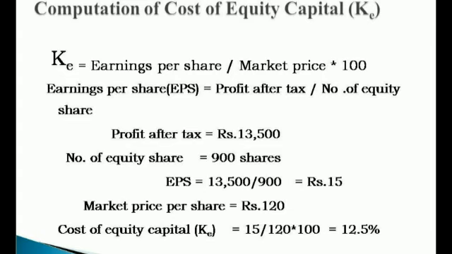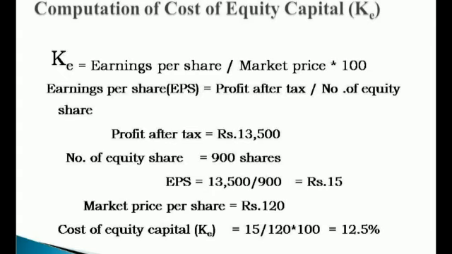Next we have to compute the cost of equity capital, that is KE. KE is calculated using the following formula, earnings per share divided by market price into 100. The earnings per share can be calculated using profit after tax divided by number of equity shares. In this problem, profit after tax equal to rupees 13,500, number of equity shares 900 shares.